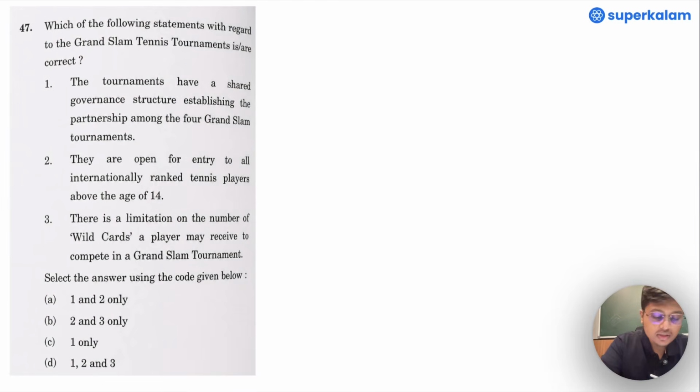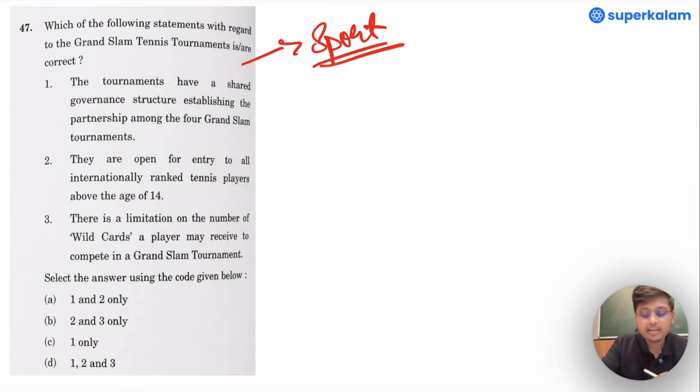Now coming to the next question. This is a sports based question, and UPSC has been asking questions related to sport. Let us go through it. Which of the following statements with regard to the Grand Slam tennis tournament is or are correct? The tournaments have a shared governance structure establishing the partnership among 4 Grand Slam tournaments.